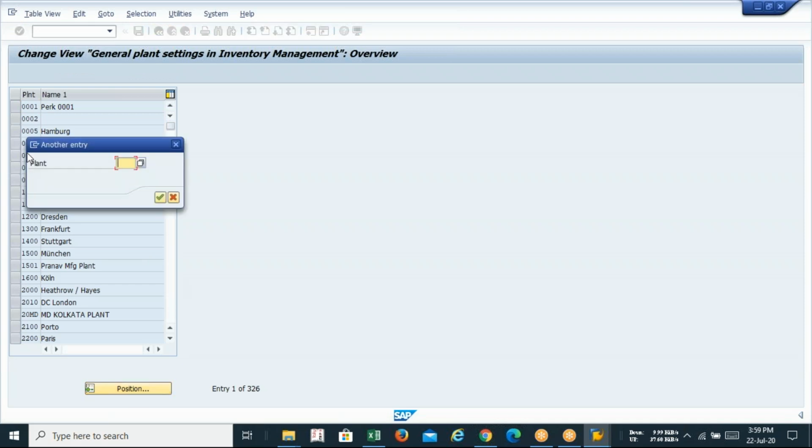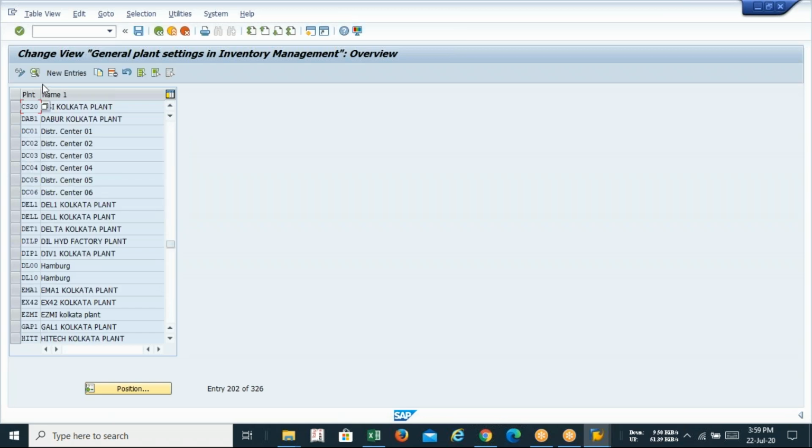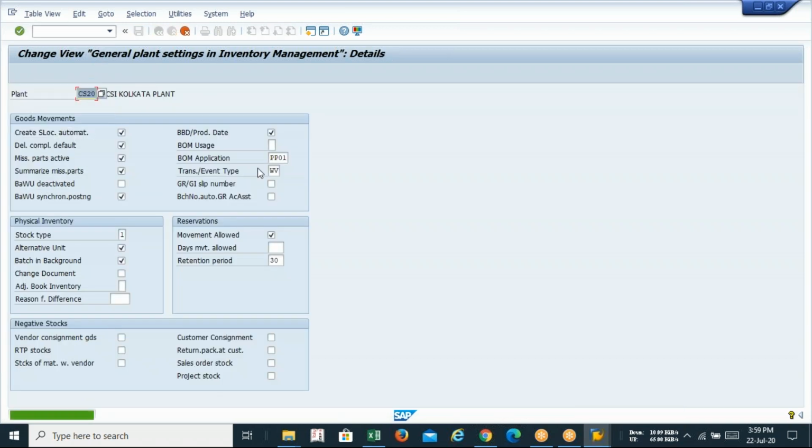Click on the position. You can copy the plant from CS20. Enter, select and copy. I'm requesting you to just take a screenshot.